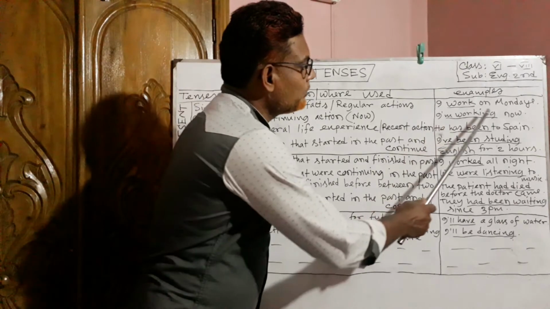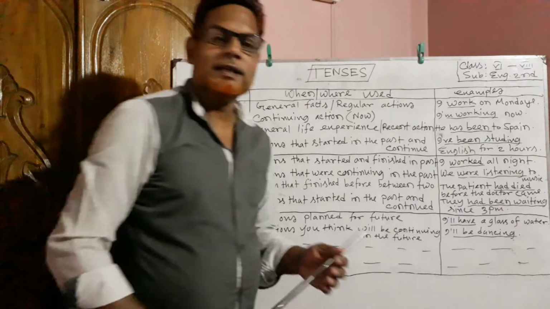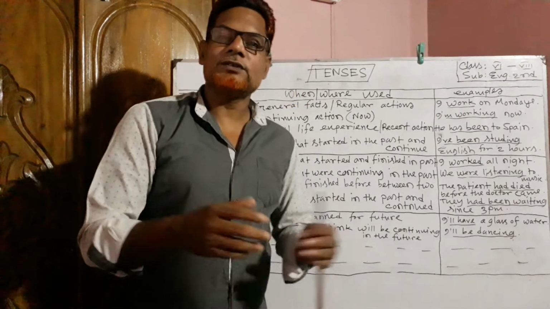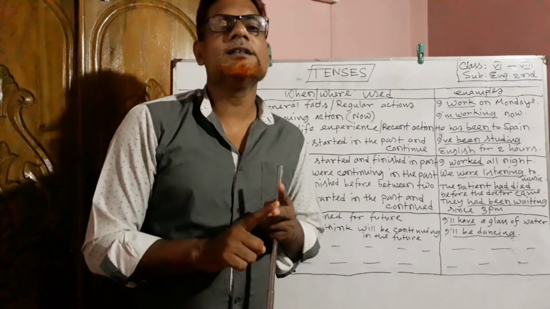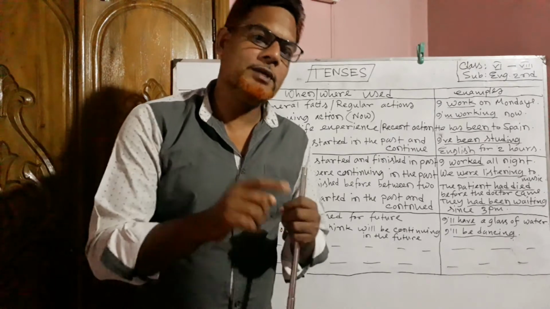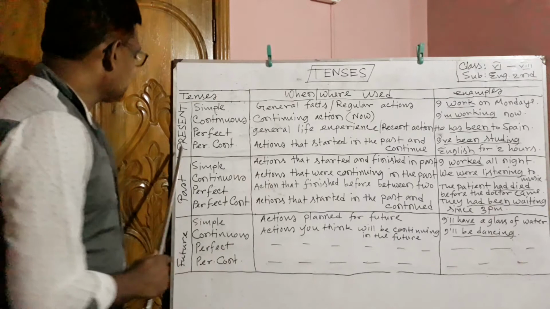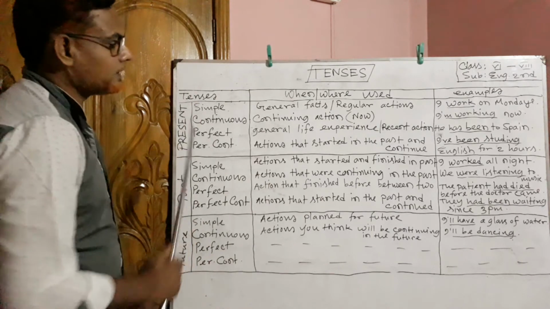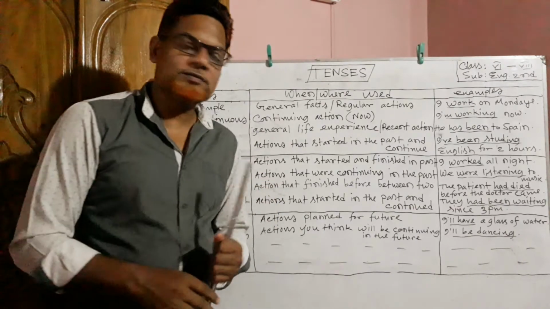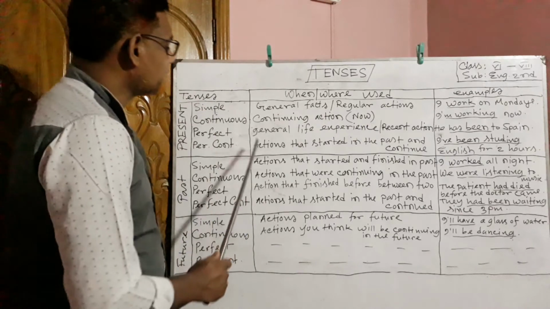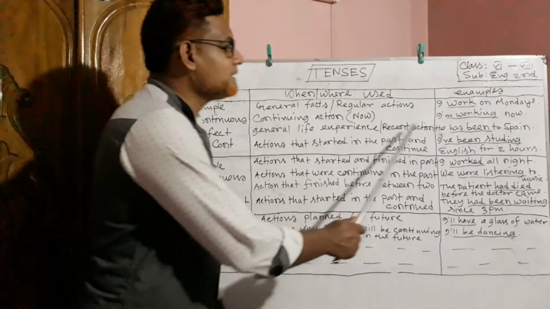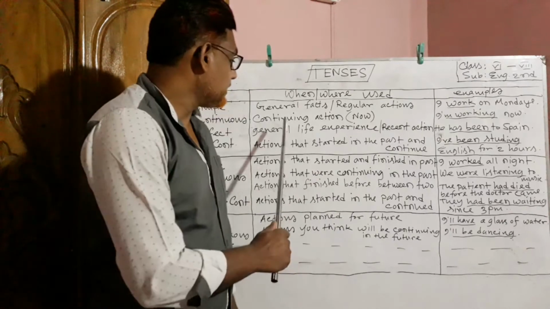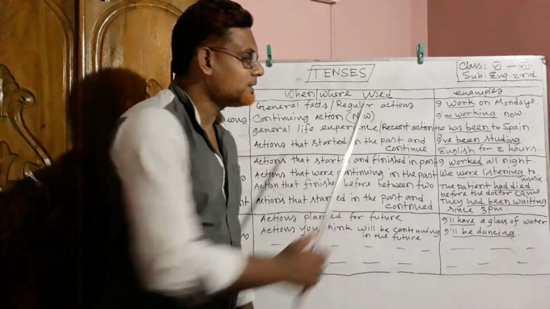And look at the structure, am working. That means in the present continuous tense, we use the present form of be verb and ing will be added with the main verb. Look at the next tense, present perfect. When can we use present perfect tense? We can use present perfect tense to express general life experience or recent action. Life experience or recent action.